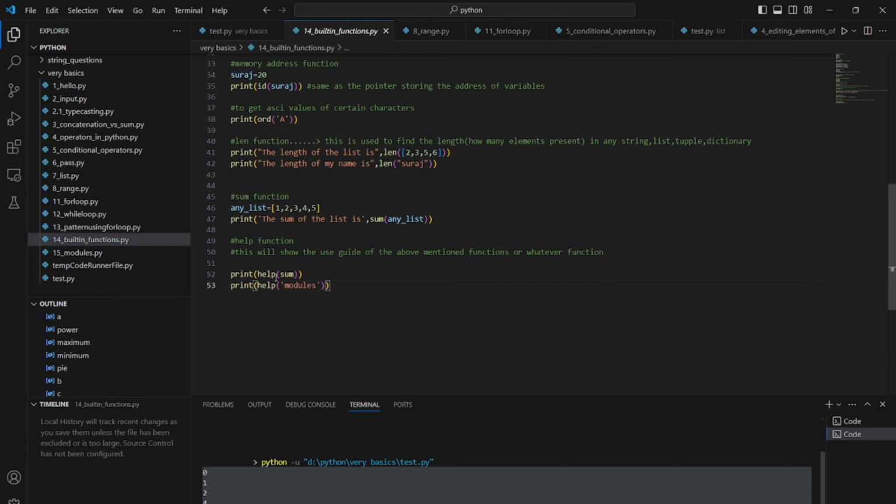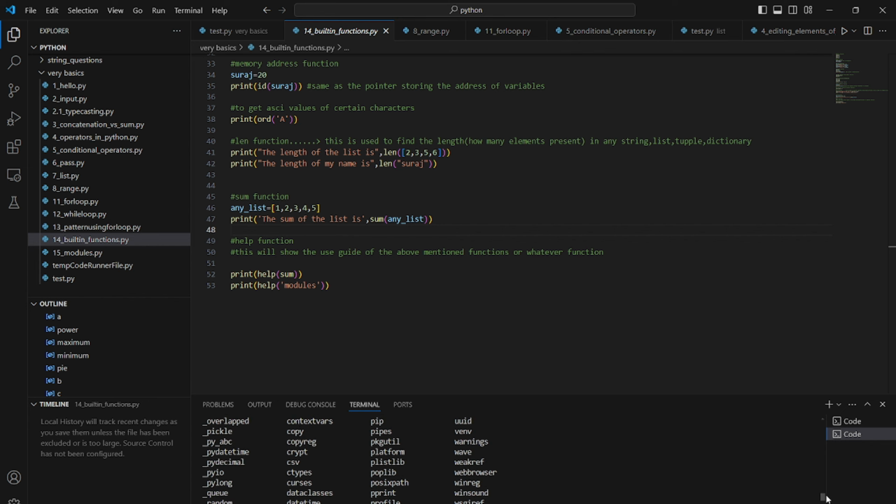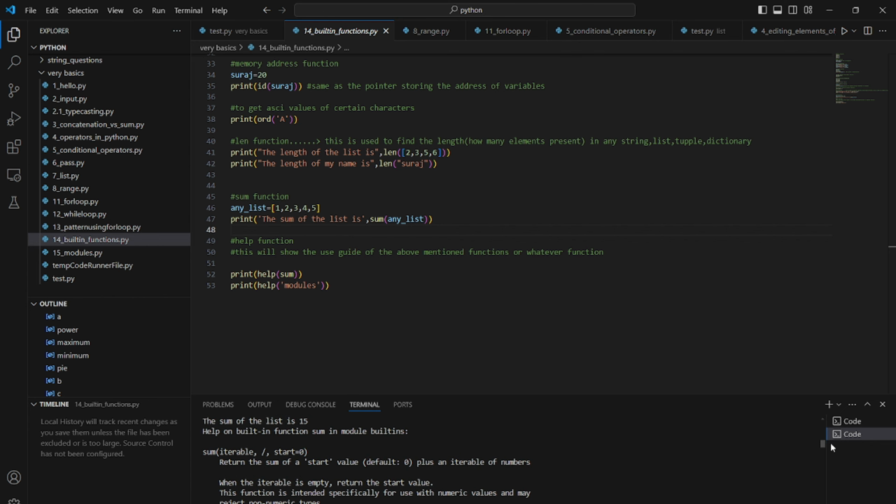The help function is here as well. If we enter help and inside of it sum, then it will print something. Something is wrong in the code, I think. No, it's okay.